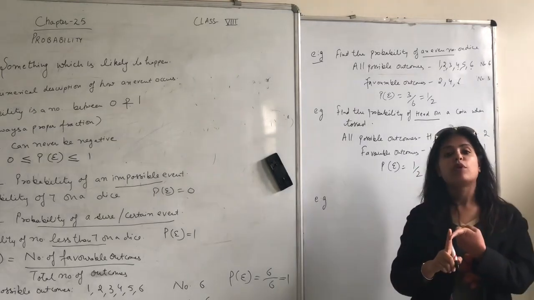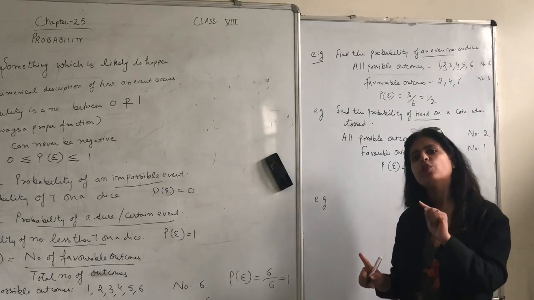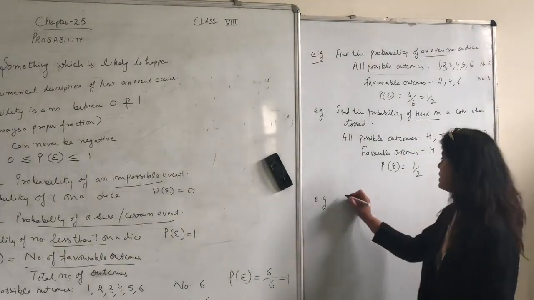Then we'll take another example of coins, taking 2 coins simultaneously, because in that you will get to know how many total possible outcomes there should be for 2 coins tossed simultaneously.